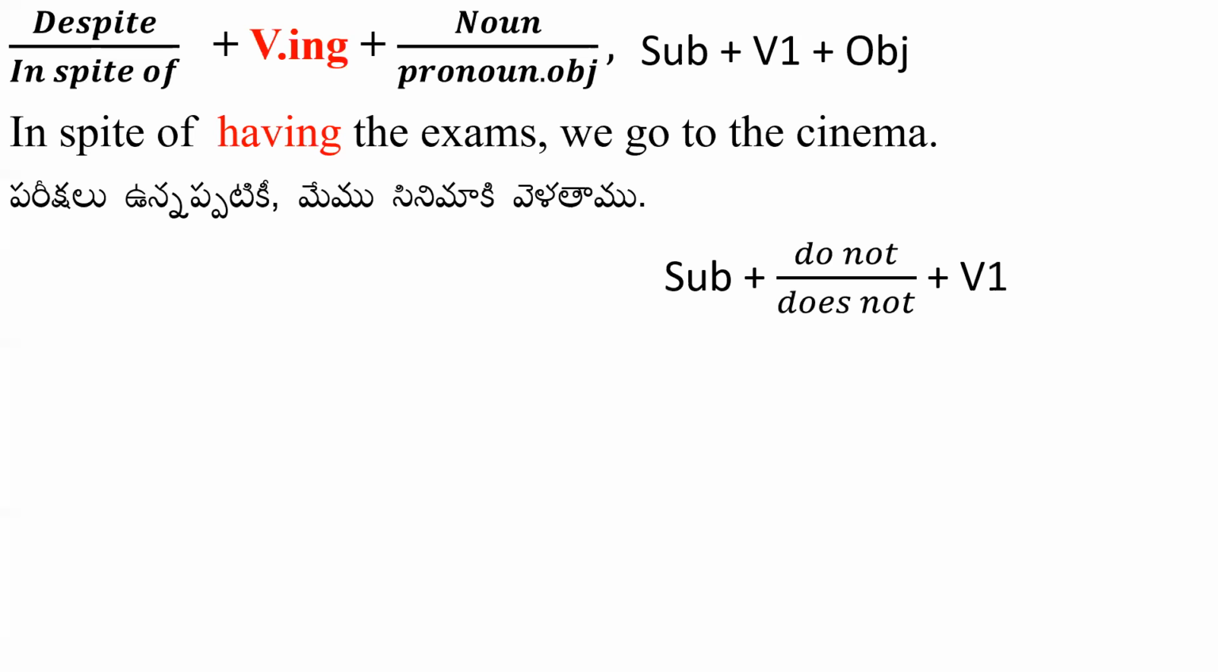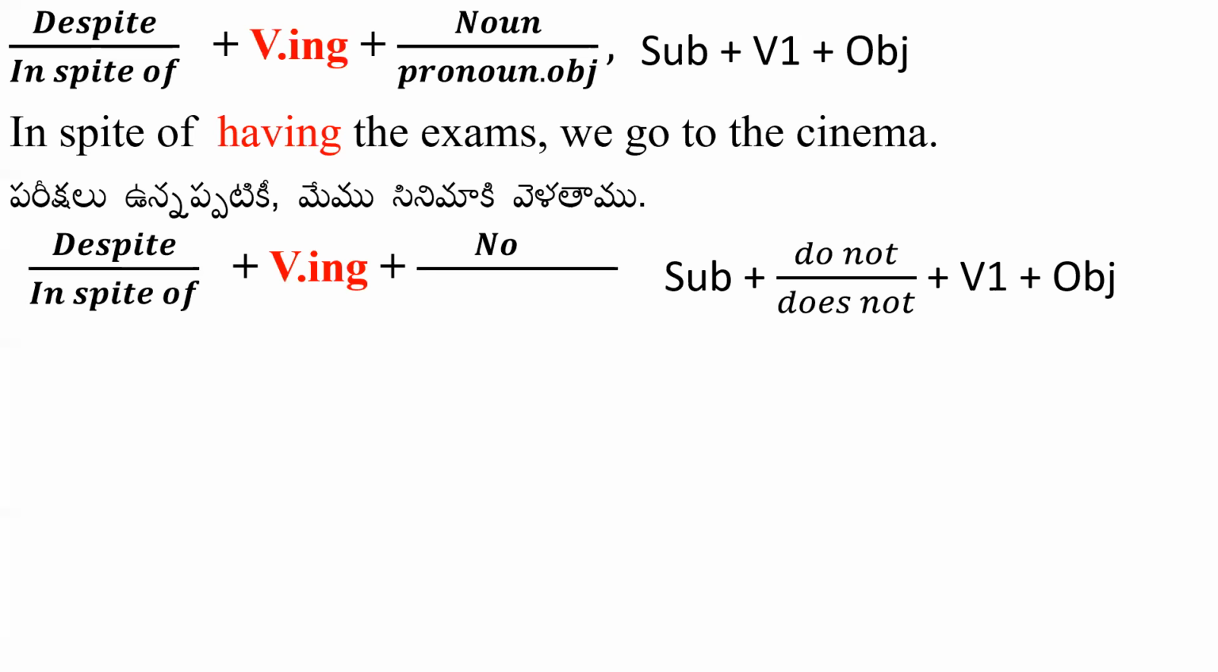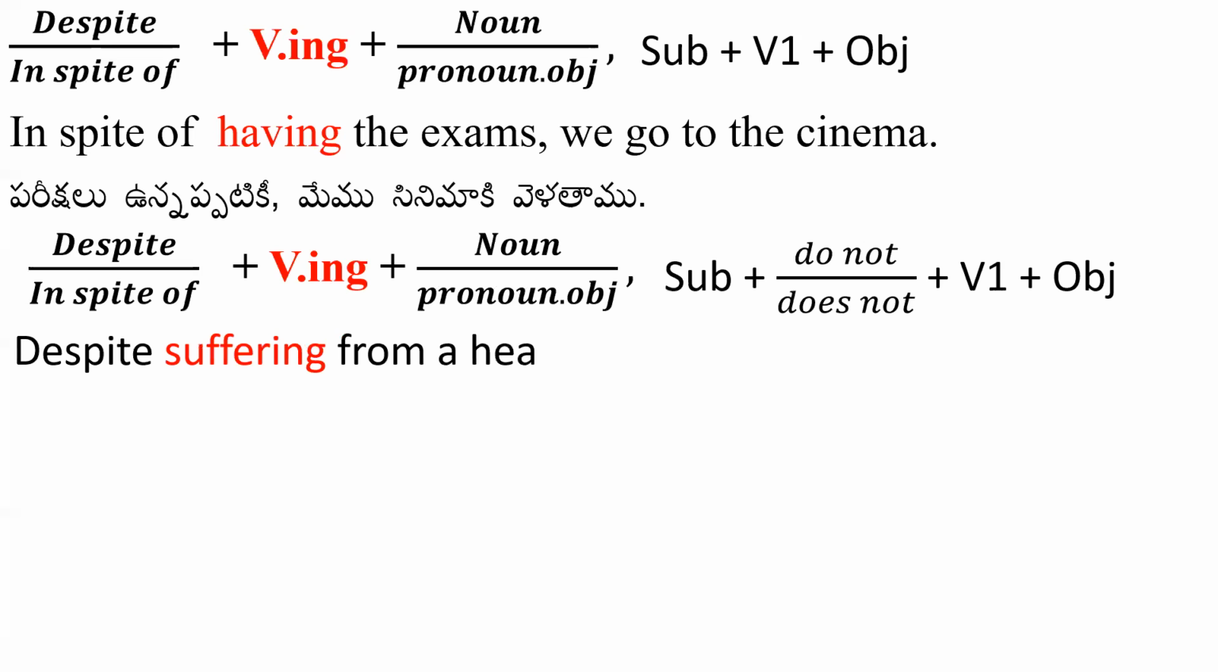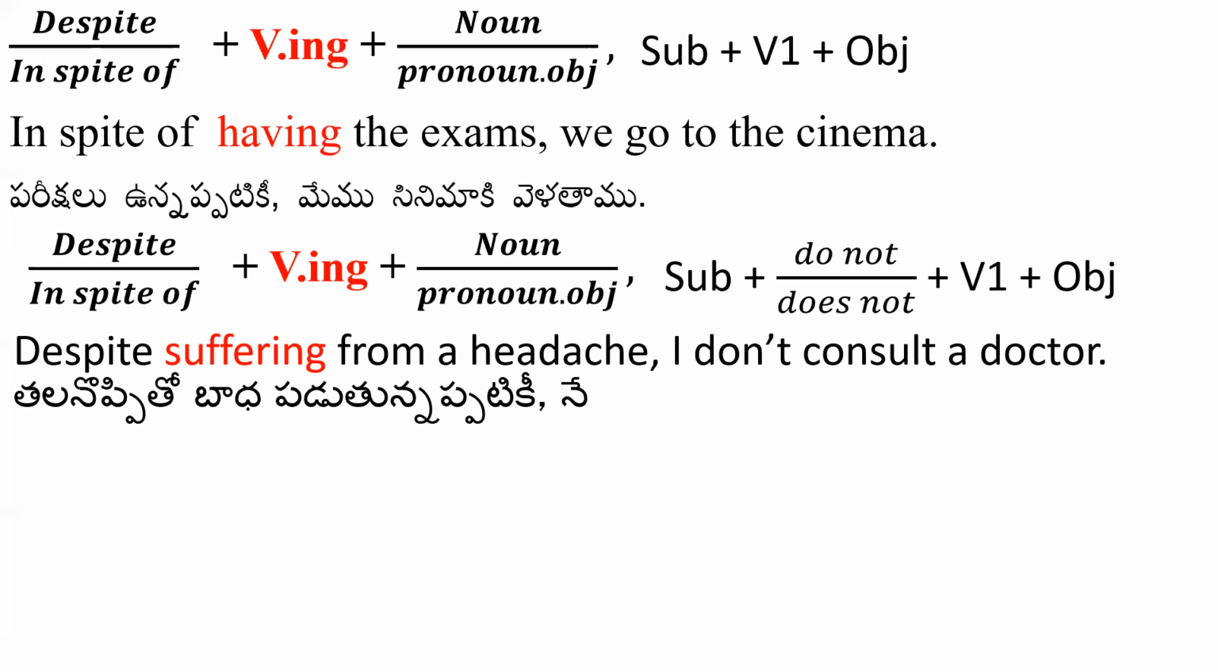Second, the negative structure. What is the negative structure? Just add do not and does not after the subject before the verb. Okay, see, to this structure we have to add despite or in spite of plus verb plus ing form plus object, or noun or pronoun under object case. Example: despite suffering from a headache, I don't consult a doctor.